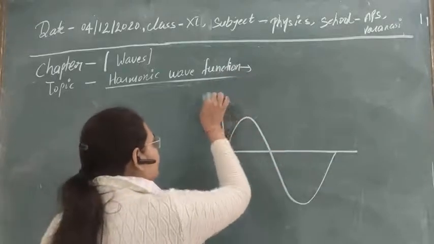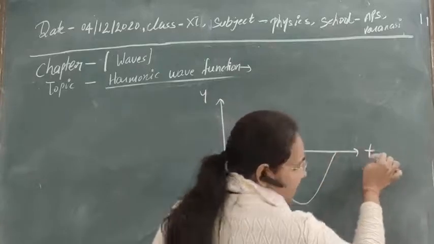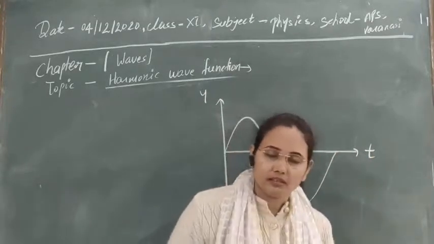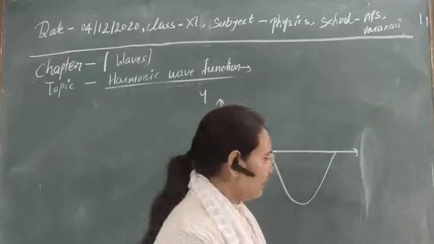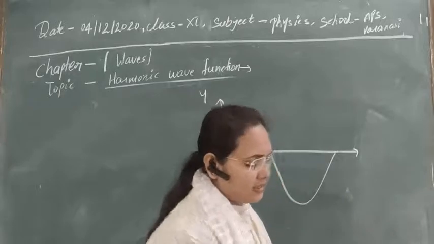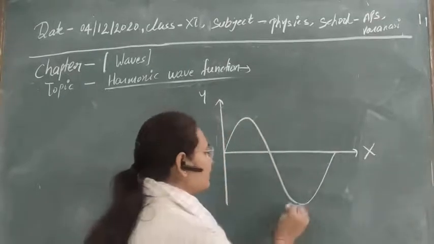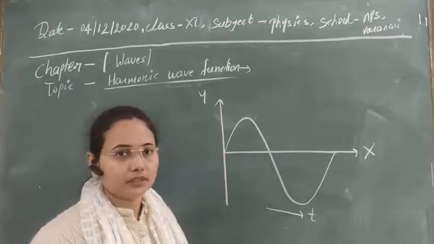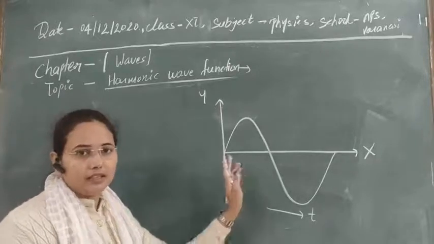In this direction, this is the displacement, and this is time t. First of all, let's see the distance x; after that we will take some time. This is the positive x direction and this is the time line. Clear? Now it's okay. Here we have just taken the displacement-time graph, nothing else.